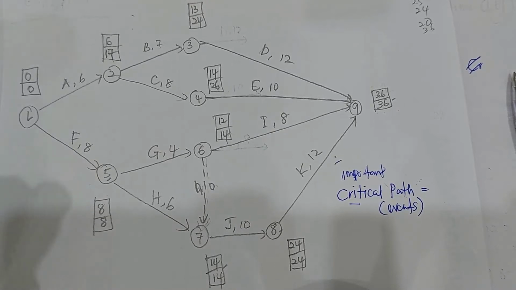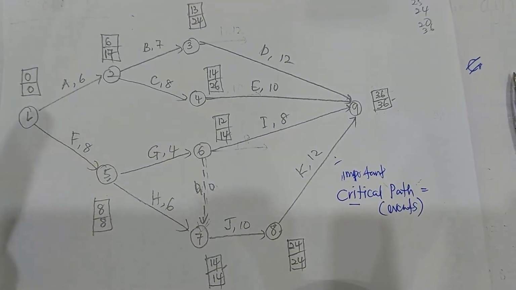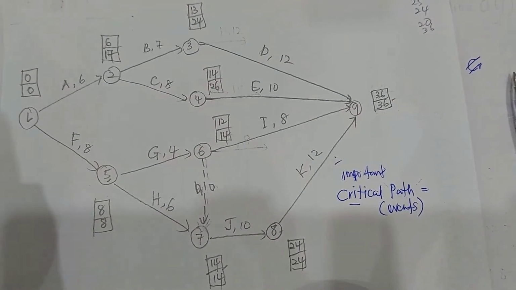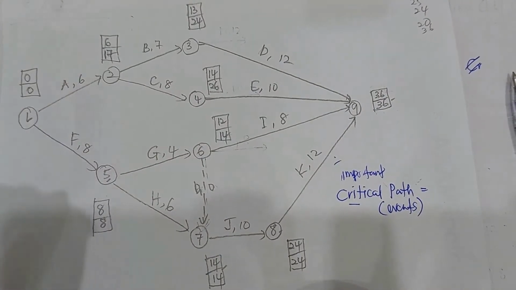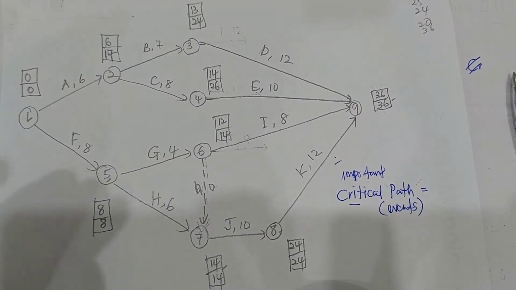Okay, why the same number of EET and LET? We call it the critical path or critical event, because with the same number of EET and LET, it shows that the event cannot be delayed. Event yang mempunyai EET dan LET yang sama number dia, maksudnya event tu tak boleh ditangguhkan.